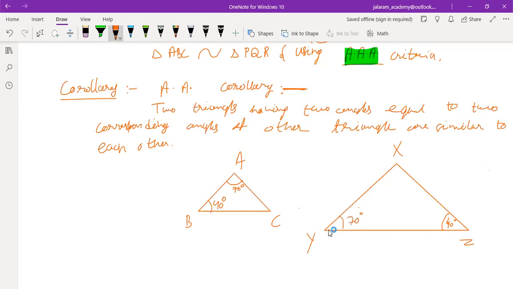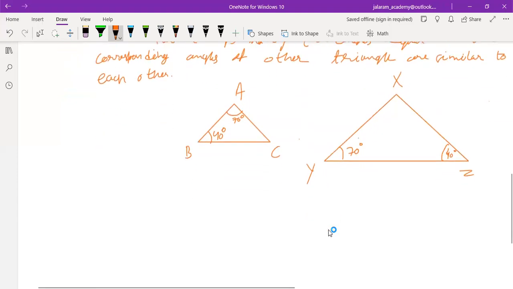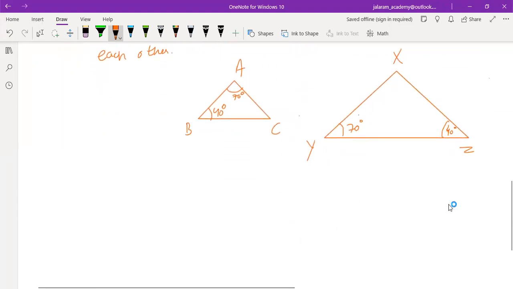So are they similar triangles or not? Yes, they are similar. As if two angles are equal, only their directions are changed.